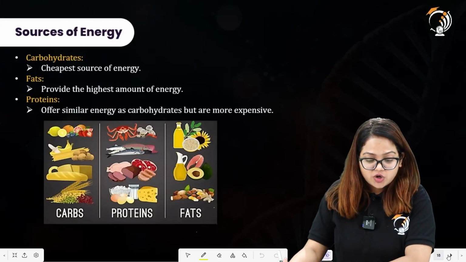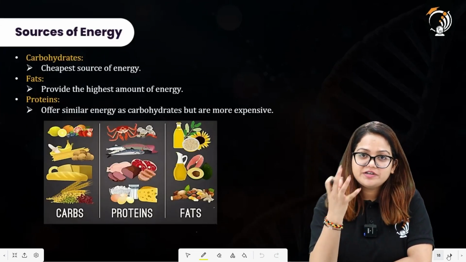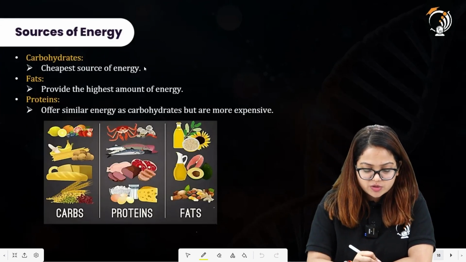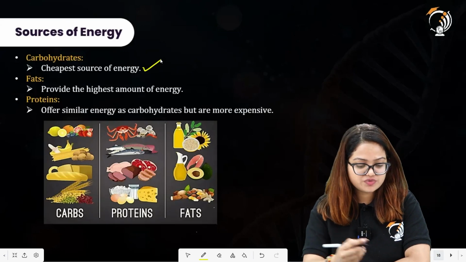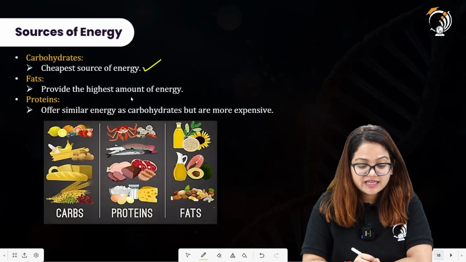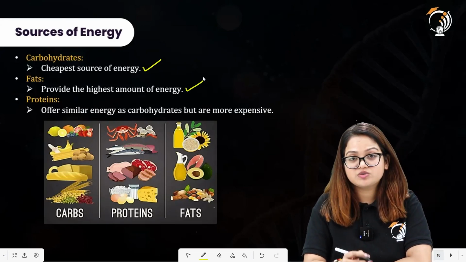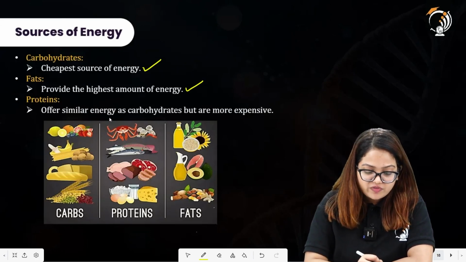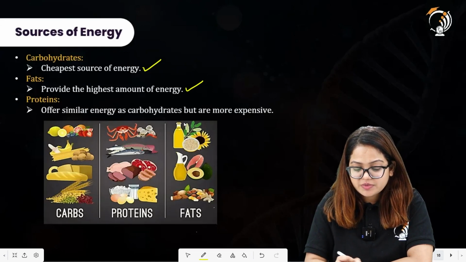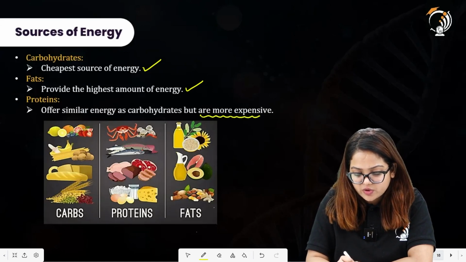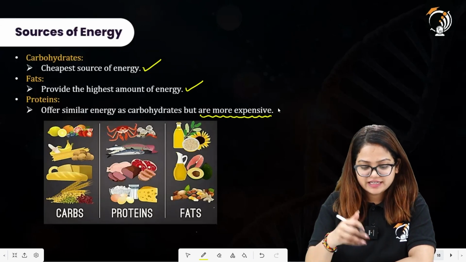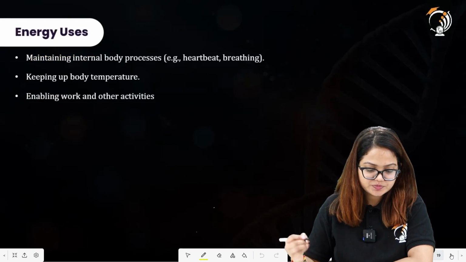Talking about the sources of energy, as we have already discussed, carbohydrates are the cheapest source of energy. They will be the primary source to extract energy from. Then fats provide the highest amount of energy. We are going to study the amount of energy provided by these two also. Proteins offer similar energy as carbohydrates but are more expensive. All right. So what are the sources of carbohydrates, proteins, and fats? These images tell us the examples also.